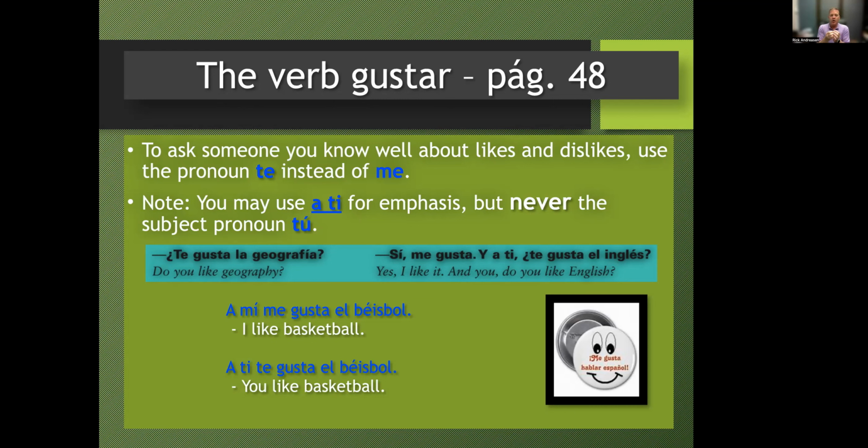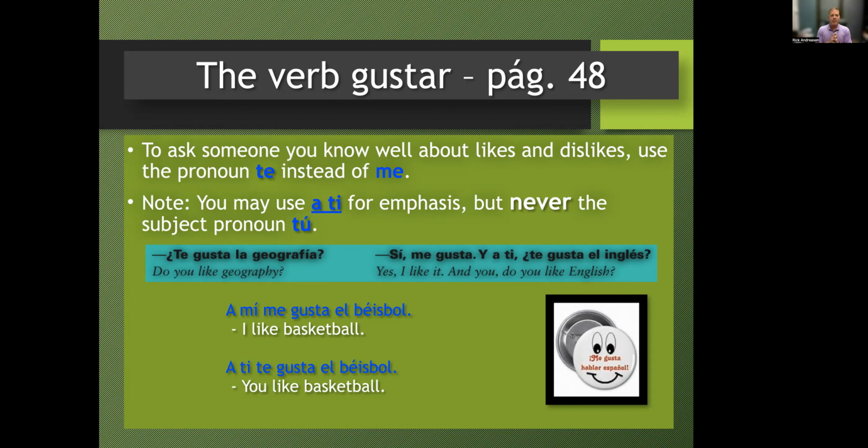So that's an example of when you're going to add that emphasis by saying, yeah, I like it, but do you like English, for example? And again, because the verb is gusta and it's because of that subject, it doesn't change to gustas, right, or anything else. The verb is always going to be third person singular or plural, depending on what the subject is. But the te or the me doesn't change that. That's just the indirect object, the person who is being pleased by it. Okay, sorry. I know I was speaking fast and that may have gotten confusing. So pause, rewind, listen to that a couple times and read the examples here.